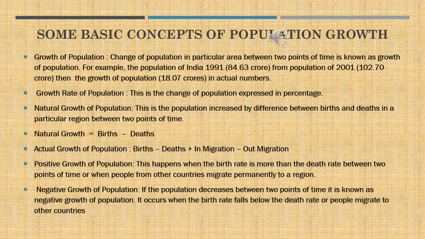That is, the difference between the 2001 population and 1991 population is 18.07 crores. Now let us express the same growth in population in percentage. That is called the growth rate of population.